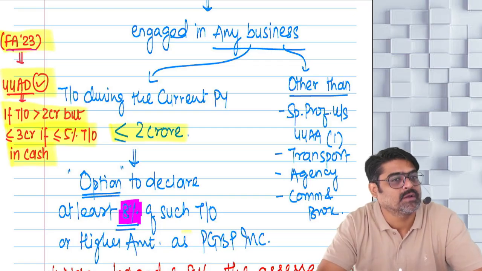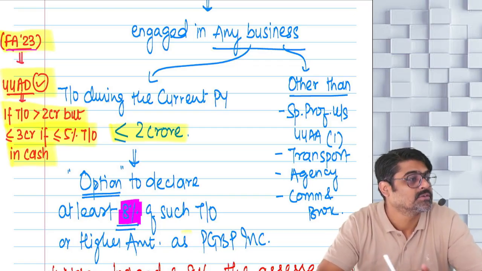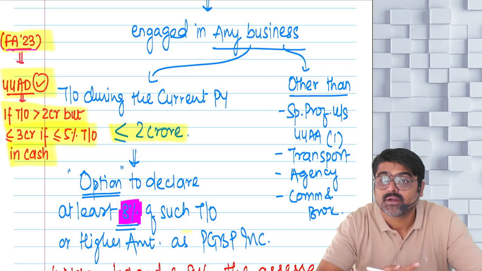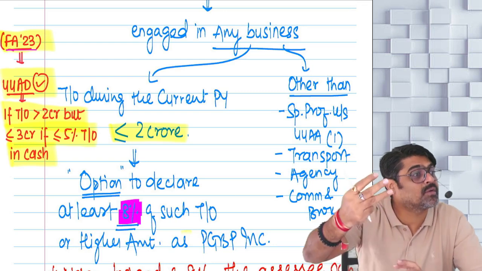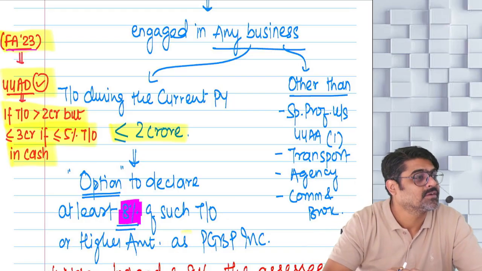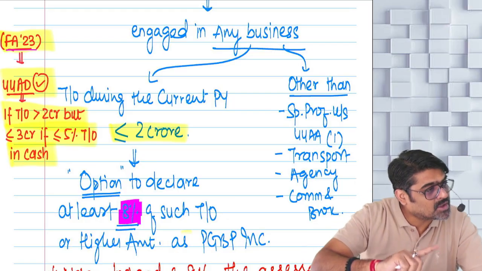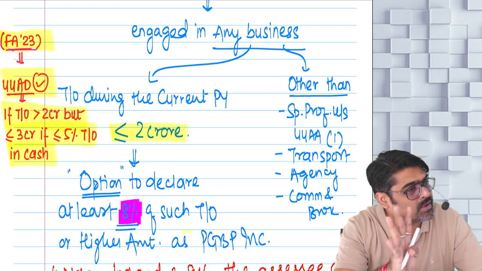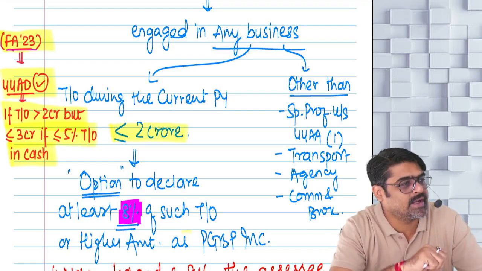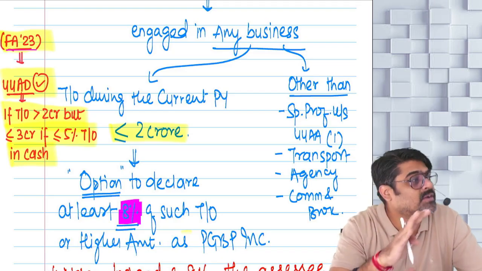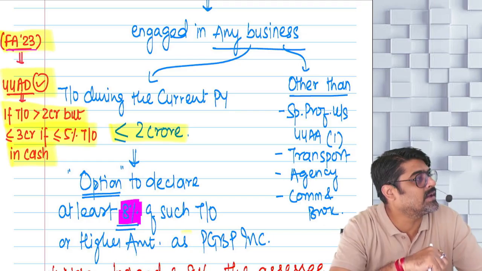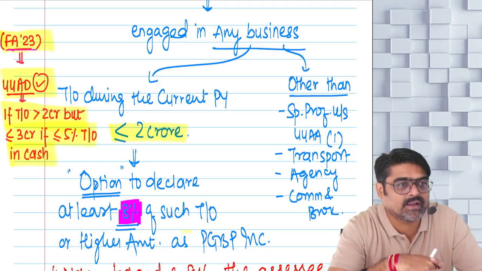What if you have received 15 lakhs in cash? Have you received more than 5%? Then you cannot follow 44AD even if your turnover is 3 crore or less. Getting my point? Since your turnover exceeds 2 crore, you cannot follow 44AD. Why? Because out of the total turnover, 5% or less is not received in cash. More than that is received in cash.